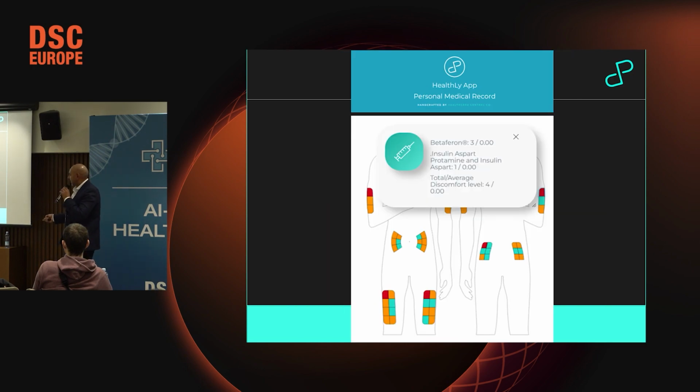And this is for injection, where the system is learning. You can see a red spot, just applied. Orange, the patient applied here 2 days ago. Yellow, I don't have yellow here, it is 5 days, and green is up to 6 to 7 days. And patients learn to rotate the place.